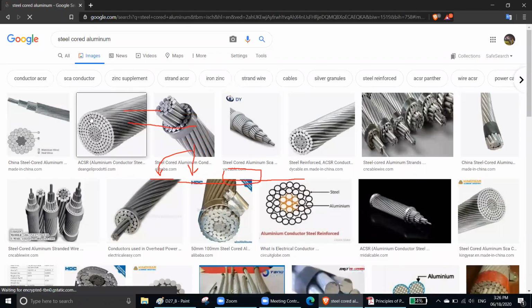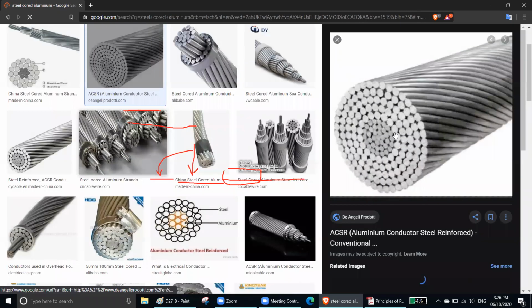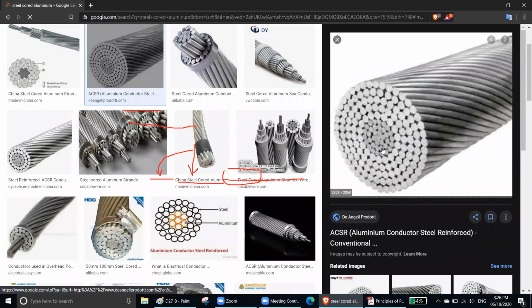Look at this, everyone. Can you see some gray line here? All of them are aluminum. In the middle, you have steel. This is called steel core aluminum, ACSR, aluminum conductor steel reinforced.